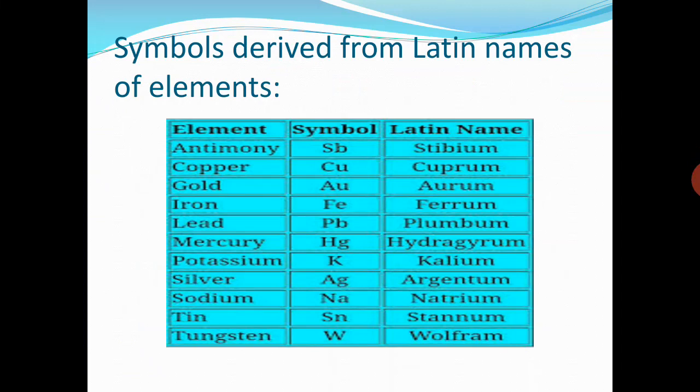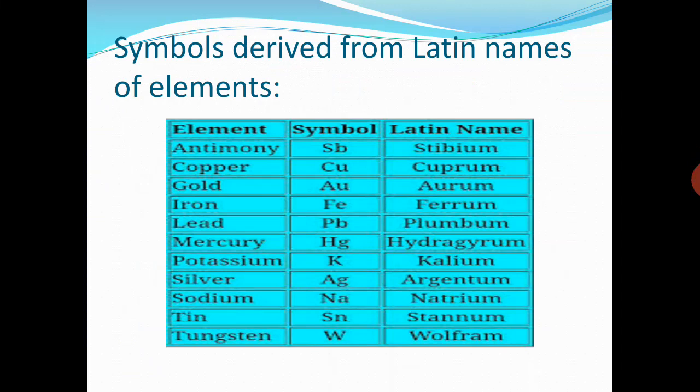Here are some examples. Latin name of antimony is stibium and its symbol is also derived from its Latin name and its symbol is Sb. Latin name of copper is cuprum and its symbol is Cu. Latin name of gold is aurum and its symbol is Au.